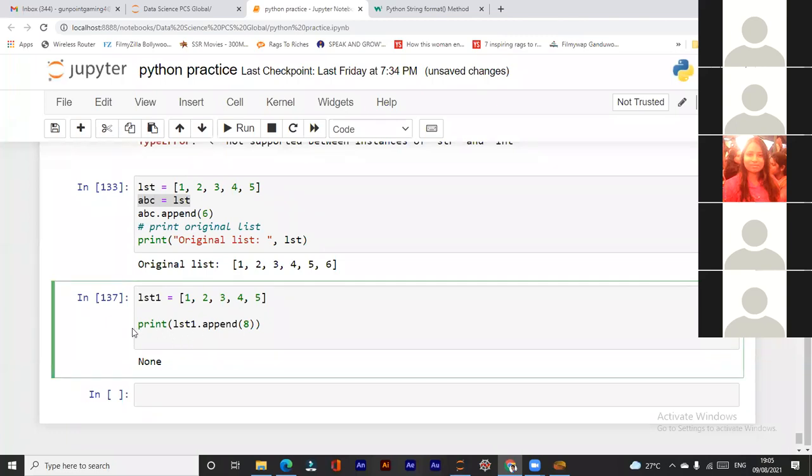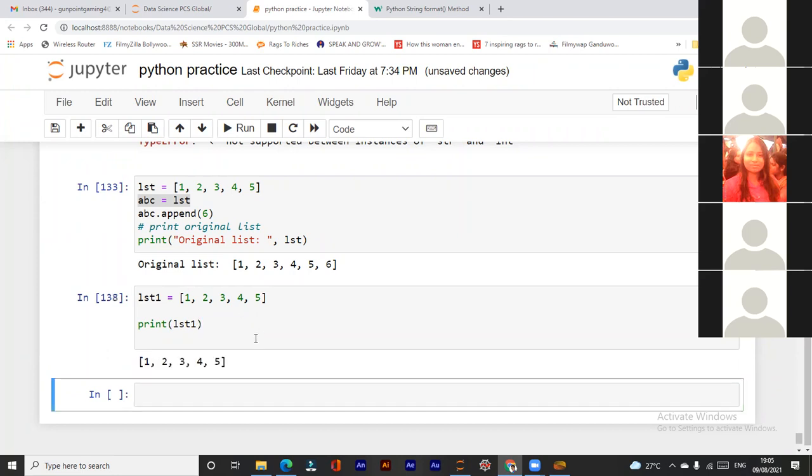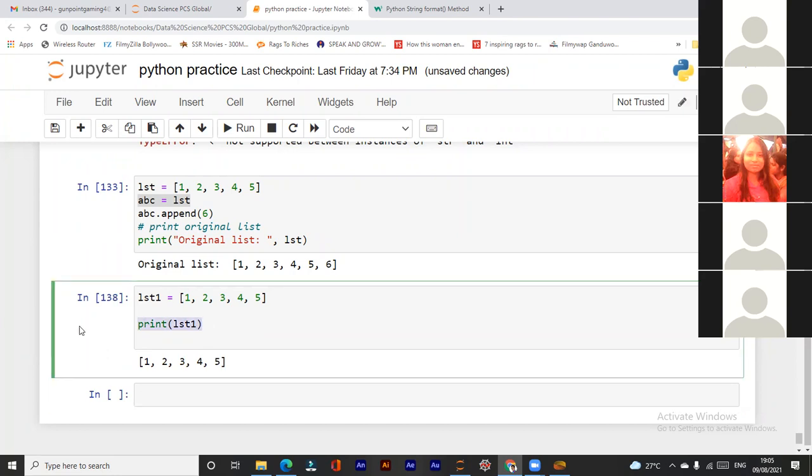It's adding the element to the first list. Right. So append will give us the lst1 result actually.